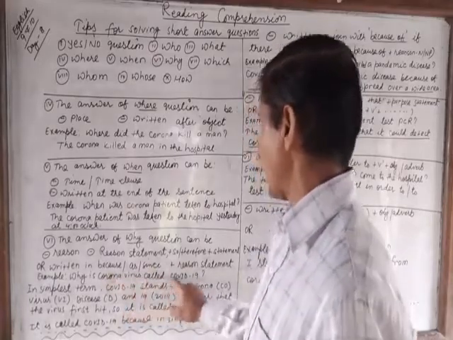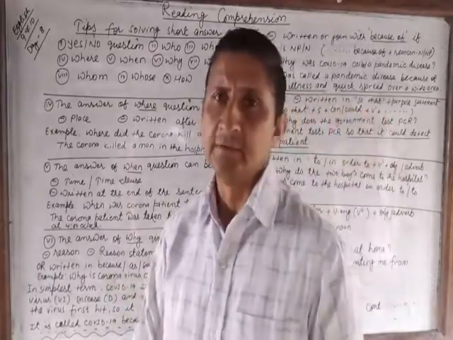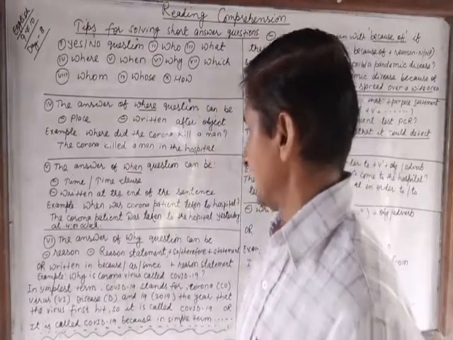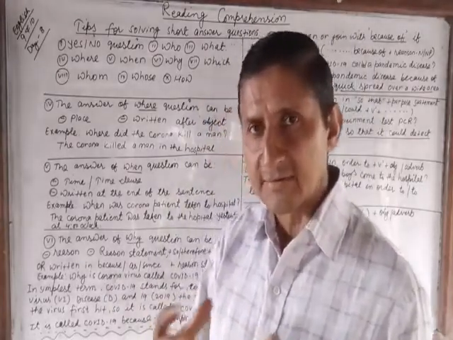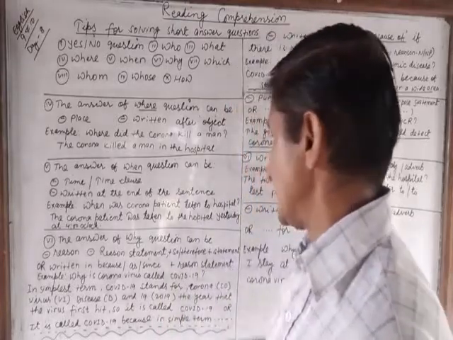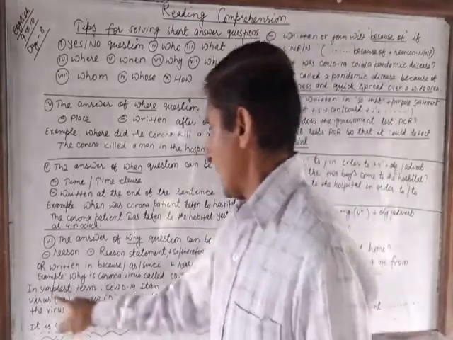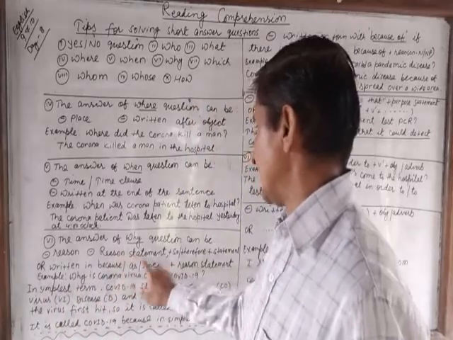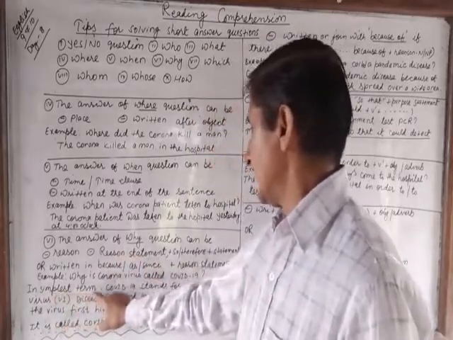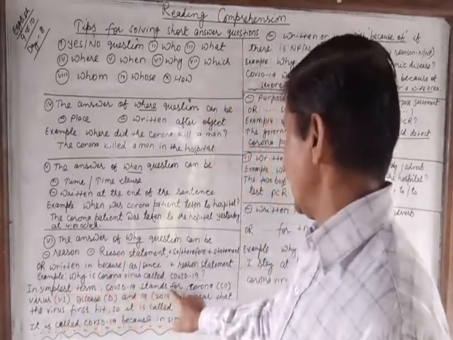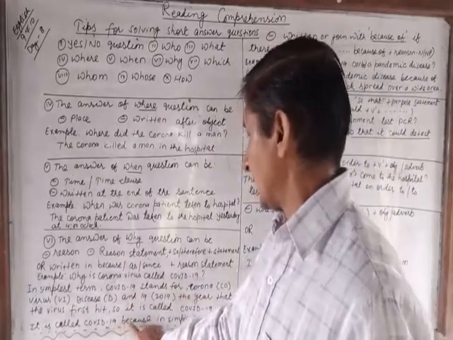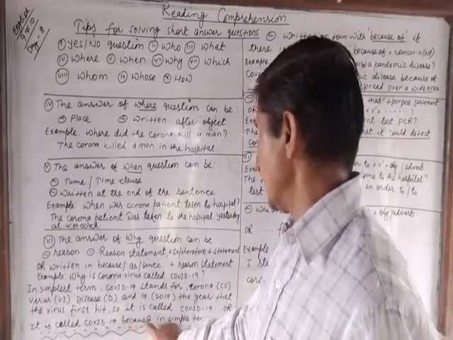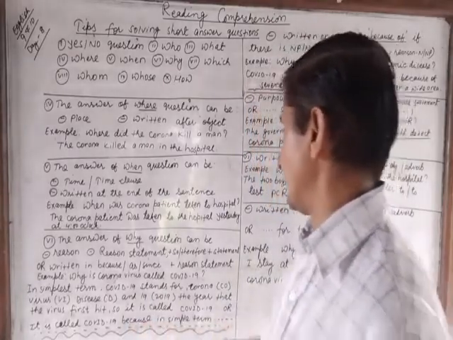Why is coronavirus called COVID-19 is the why question, and you have to write down the reasons why coronavirus is called COVID-19. We have written the reason statement at the beginning of the sentence, and we have written the connective because, and after that a statement.